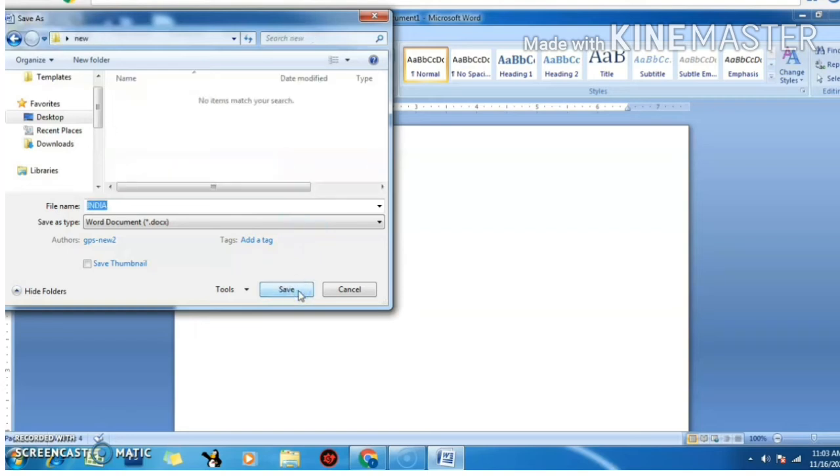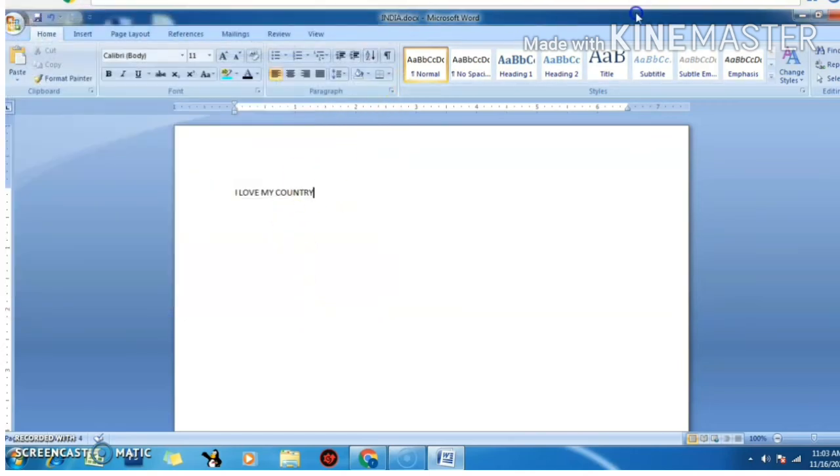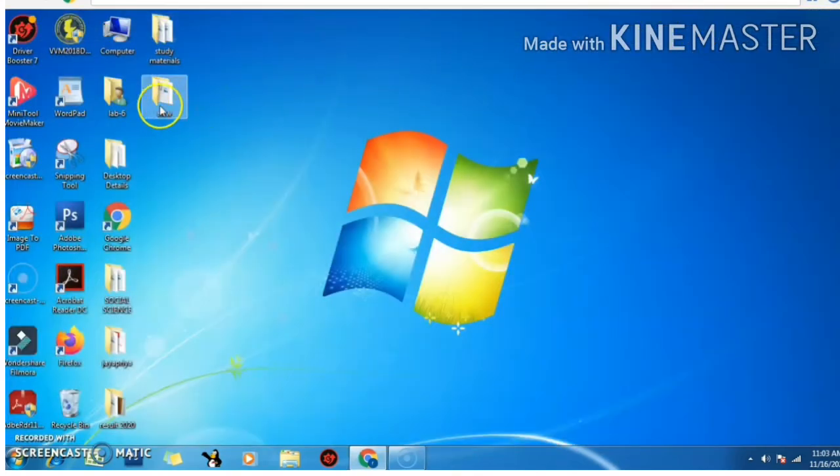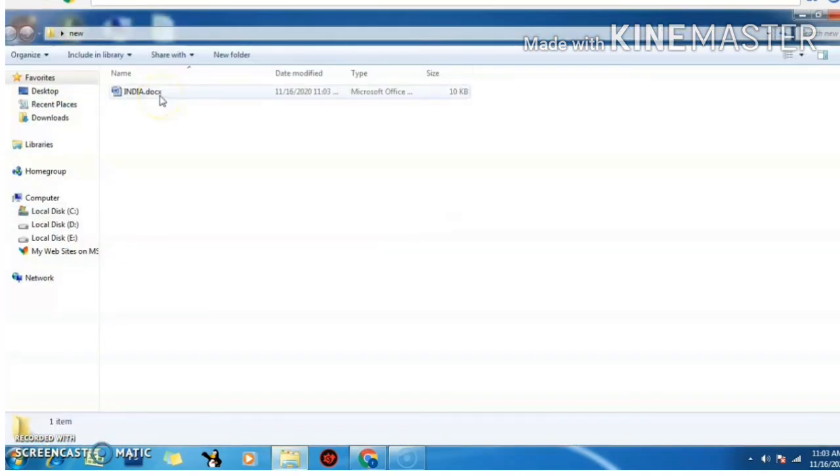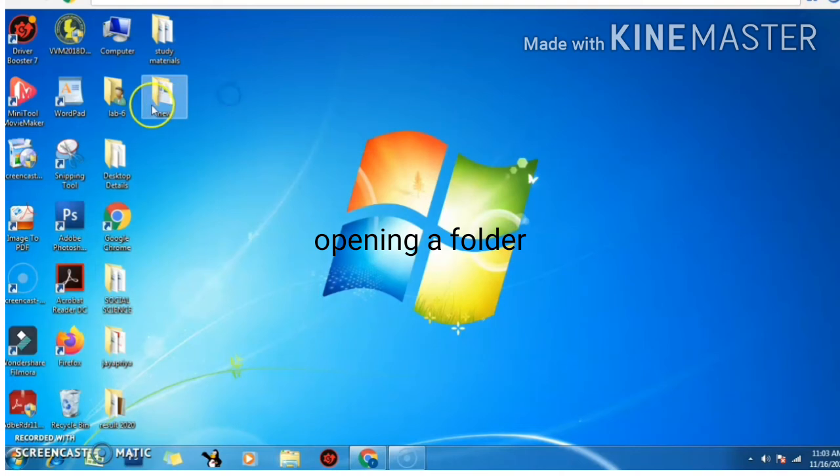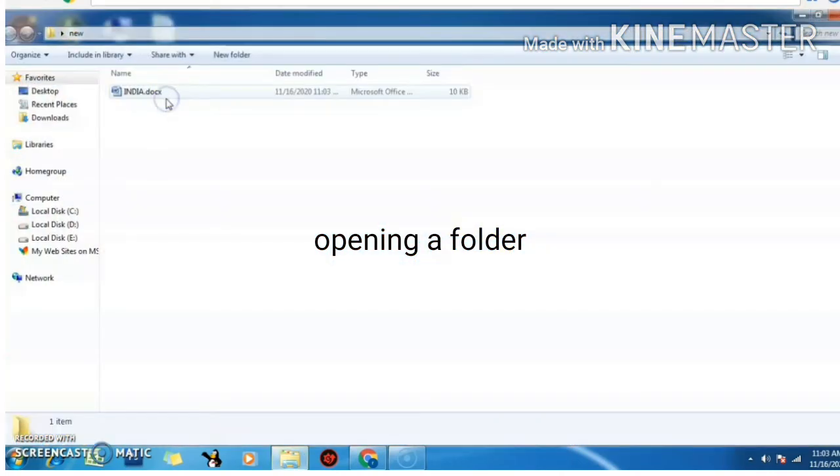Then we are opening the folder, so it is empty now, and we are going to save our file in that folder. So let's close this window and check whether it is there. So we are opening our folder new. Yes, when we open it, the created file India is there in the folder. And this is how we save a file in a folder. You can open it by double clicking on the folder.